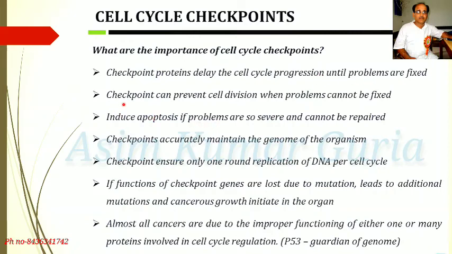Checkpoints can prevent cell division when problems cannot be fixed, and induce apoptosis if problems are so severe that they cannot be repaired. Checkpoints accurately maintain the genome of the organism and ensure only one round of replication of DNA per cell cycle.